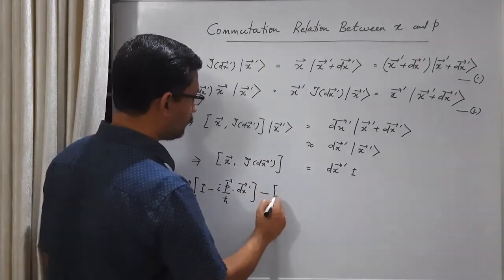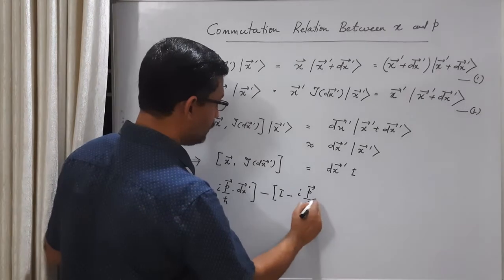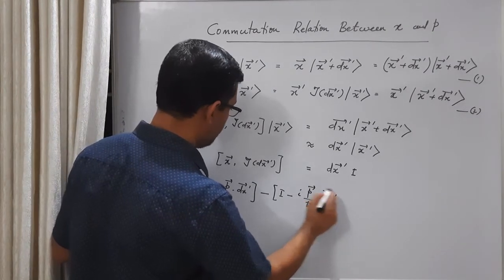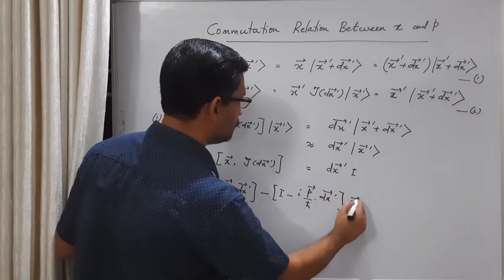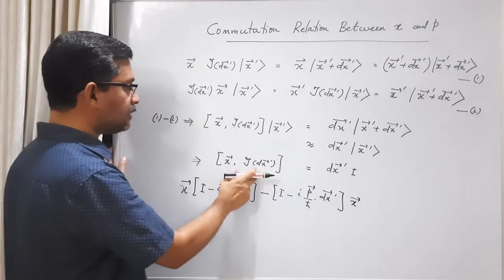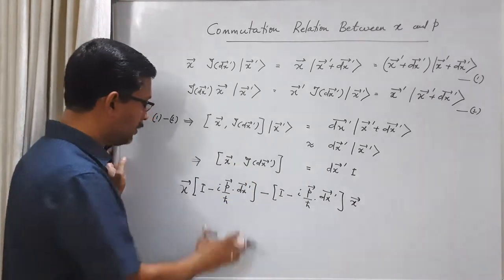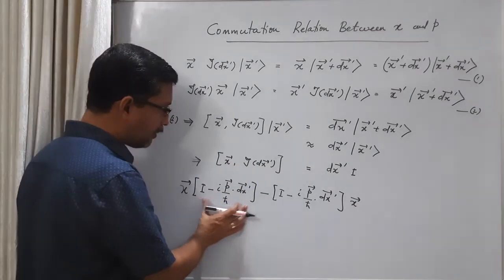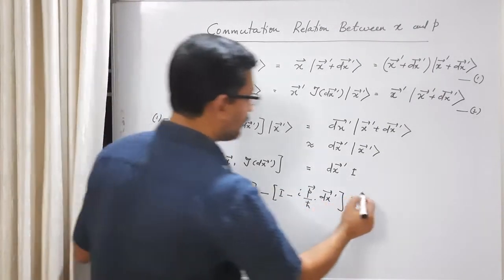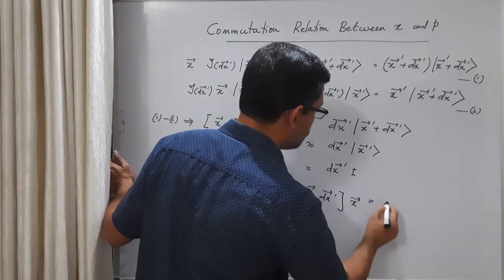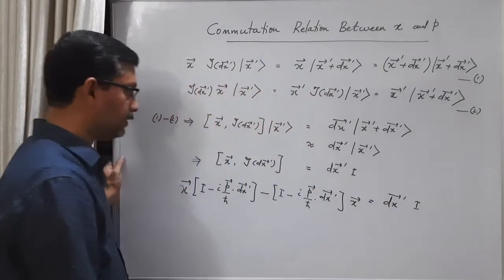So we have identity minus i p by h cross dot dx prime times x. Left hand side is simply x I minus I x, where I is the infinitesimal translation operator. Instead of the infinitesimal translation operator, here and here we are substituting the expression in terms of the momentum operator, equal to dx prime times identity.